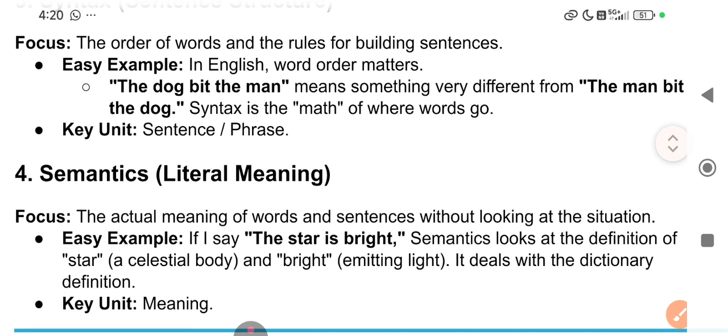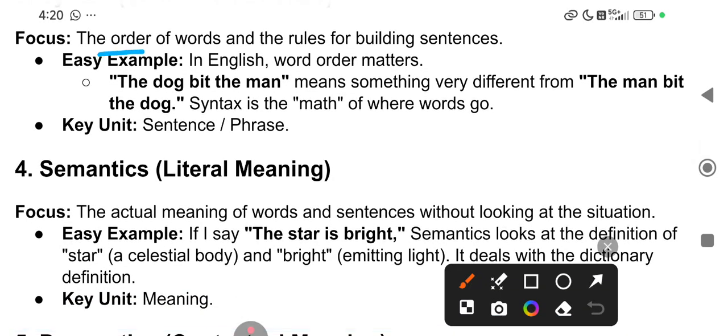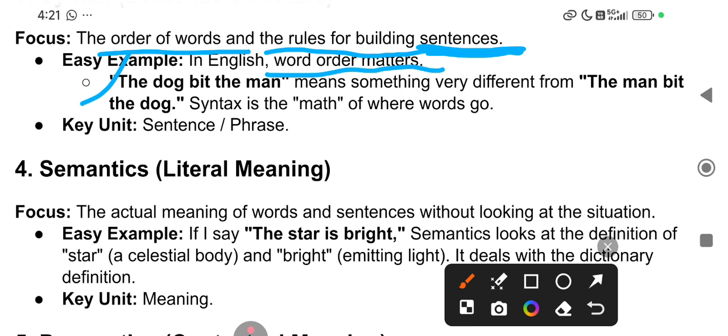So the focus is the order of words, and the rules for building sentences. Sentence structure comes under syntax. The next branch is syntax, where we study the structure of the sentence. Example, word order matters. Why? Let us take an example. The dog bit the man means something very different from the man bit the dog.